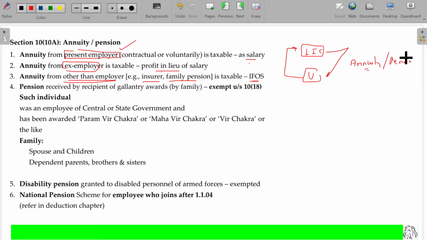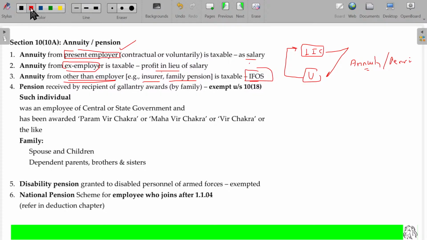Okay. So that amount will be named as annuity only, but I don't have any employer-employee relationship with the LIC company. As the employer-employee relationship is missing, still I am getting a similar receipt from the LIC, it will be called income from other sources. Not being salary, it will fall under income from other sources. So present employer, salary, and former employer, profits in lieu of salary. Other than employer, if I am receiving from any fund out of my deposits, then it is called income from other sources.